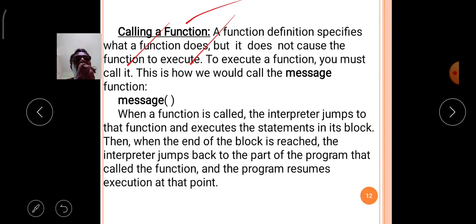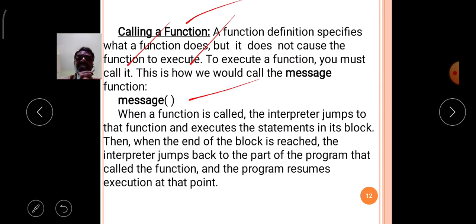So this is how we would call the message function. Simply write message with empty parentheses, and this will be treated as a call to a user defined function. Then, when this call occurs in the program, the control will move to the message function and execute the statements available in that function.